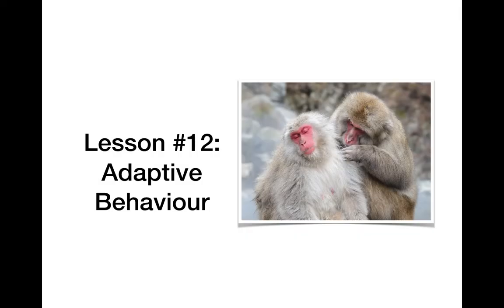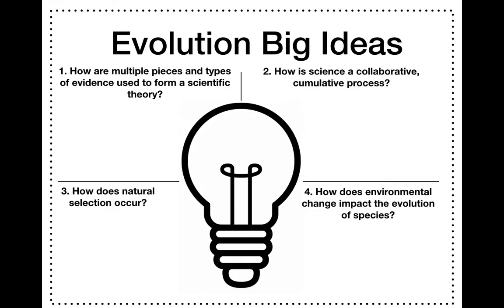Okay, grade 9, this is our last lesson in our biology unit, and it's about adaptive behavior. This is a little bit more complicated because it's not quite as black and white as other components of evolution, but behavior is really interesting, so we're going to look at lots of different examples to help you understand the general patterns and rules that this follows.